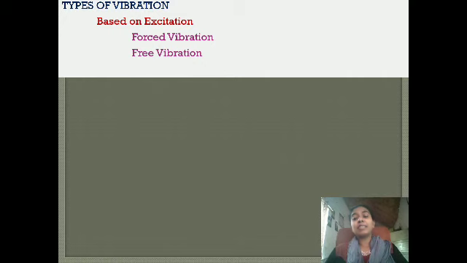That is the condition for free vibration. In forced vibration, the force is applied on a body, the body vibrates. Then the force is removed, again the body vibrates, and this is a diminishing vibration. Gradually it will come to rest. So this is the difference between forced vibration and free vibration.